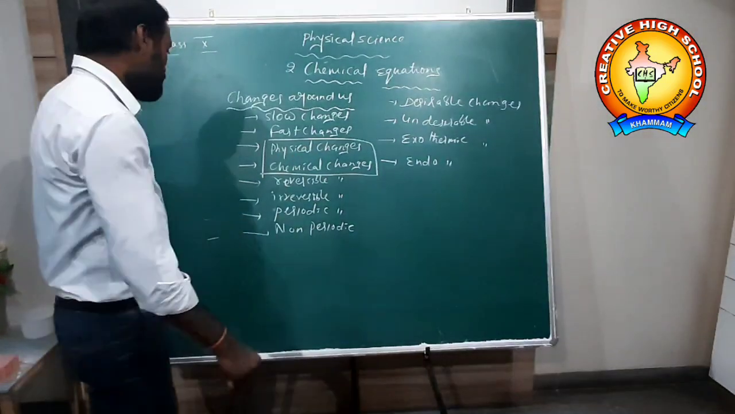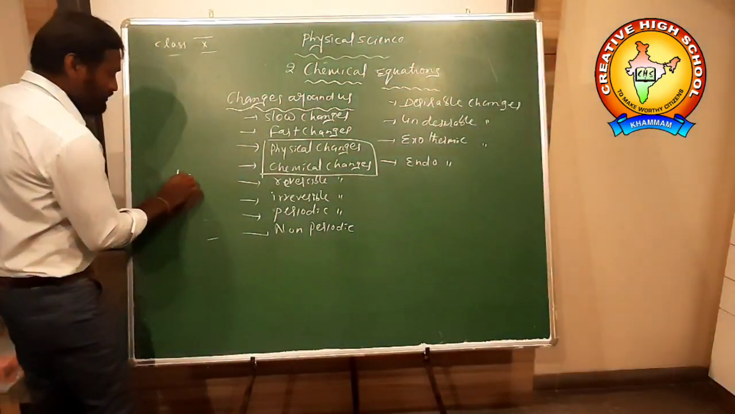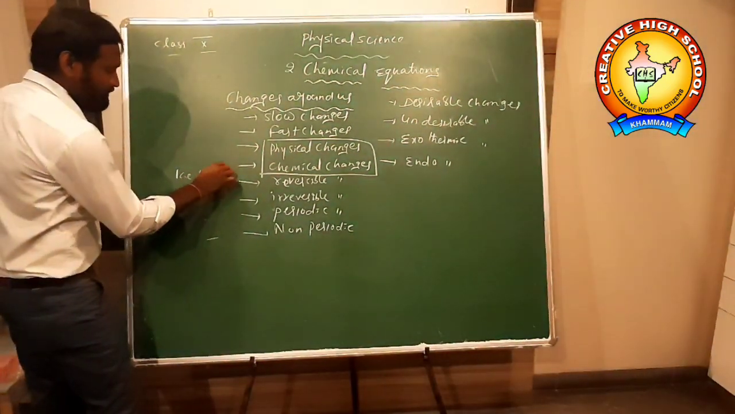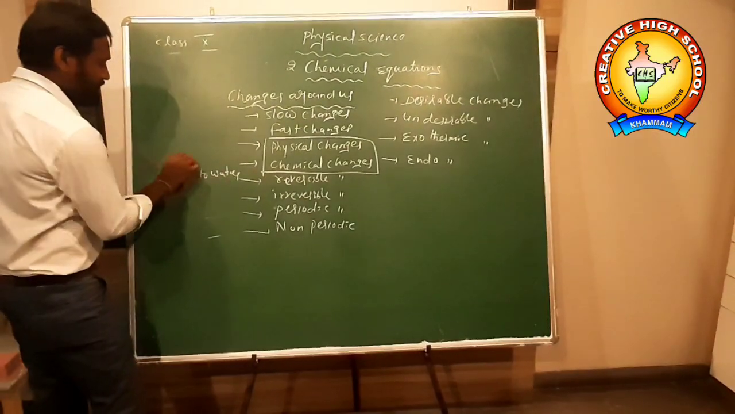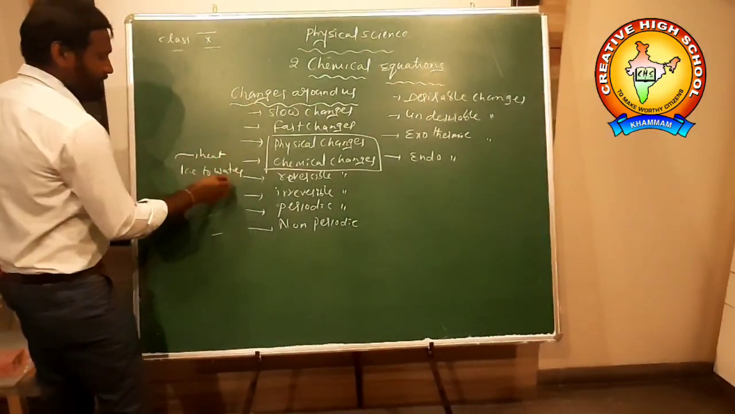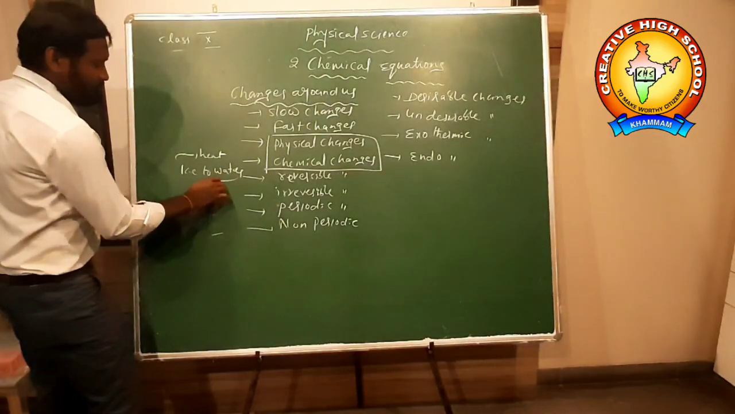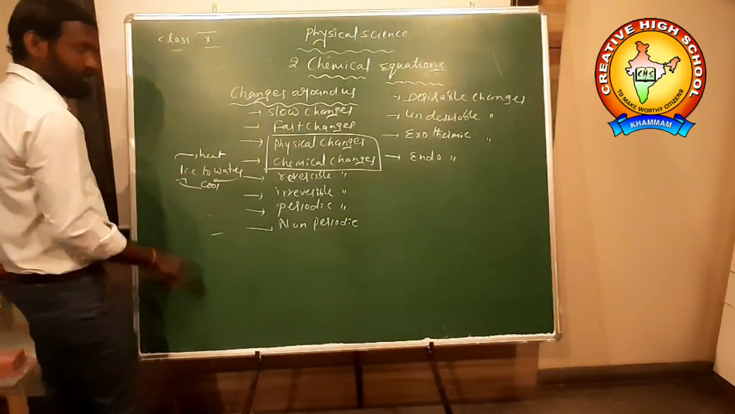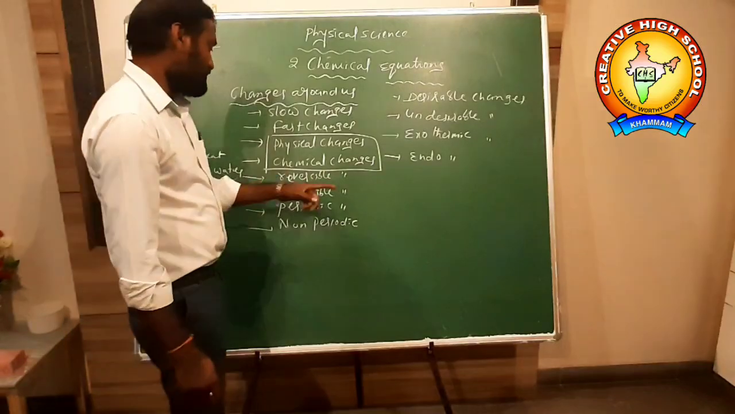For example, we get ice to water. Again, we can cool it. When you heat this, we get water. Again by cooling, we bring back the ice. They are called reversible changes.